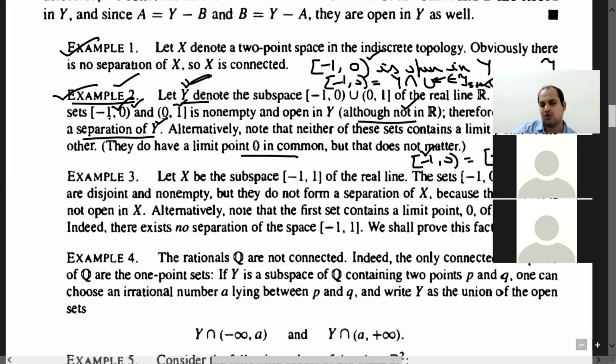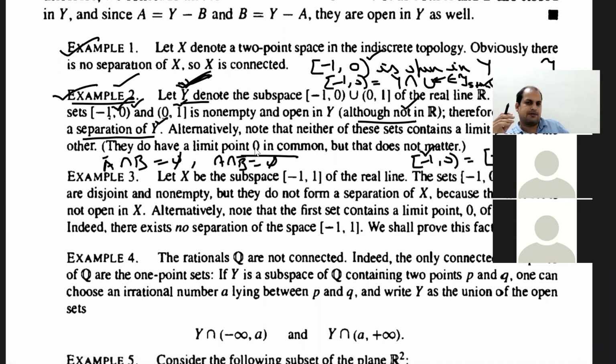If you add 0 to this one, then in its closure 0 will lie. But again, A closure intersection B is empty, and then again A intersection B closure is non-empty. So you can also think in this way. So this is the reason why this forms a separation of Y. We have a separation of Y, so this Y is not connected. Whenever you have a separation, this means Y is not connected.